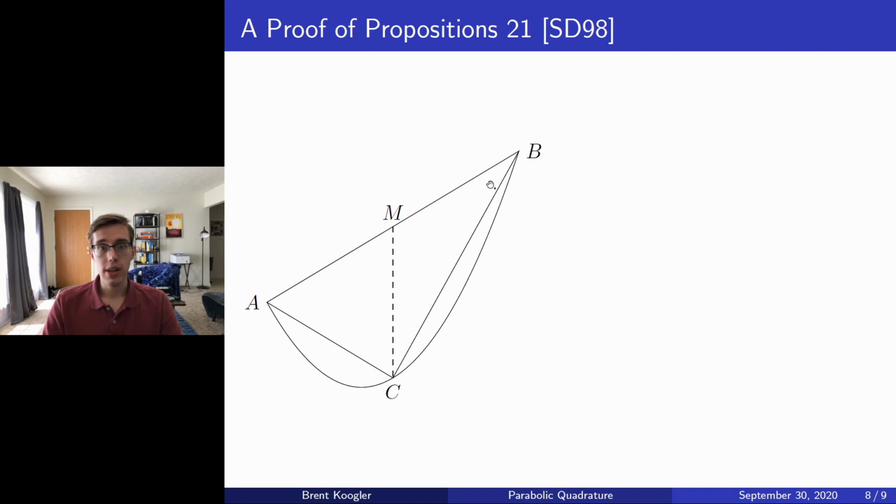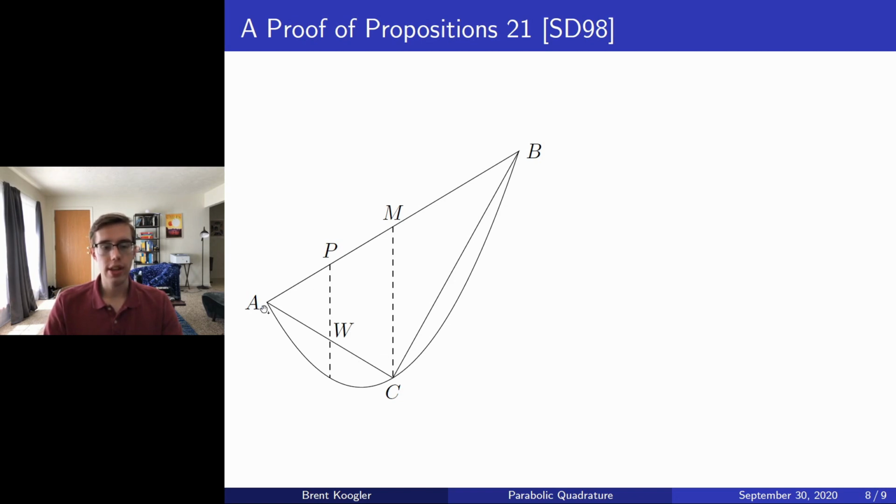Now, the claim will have been shown if we show that the triangle that's inscribed in this parabolic segment over here, the parabolic segment AC, has an area that is an eighth that of the triangle ACB. So in order to compute, or at least draw this triangle in this sub-parabolic segment, it would seem to make sense to bisect the line segment AC and then draw the same kind of parallel line. However, instead, we're actually going to bisect the line segment AM at the point P, and through P, we're going to draw the same parallel line. The reason for this is that actually we end up bisecting the line segment naturally anyway.